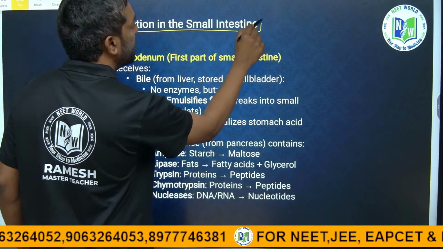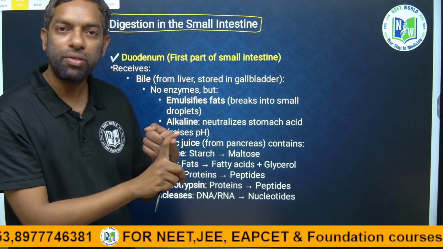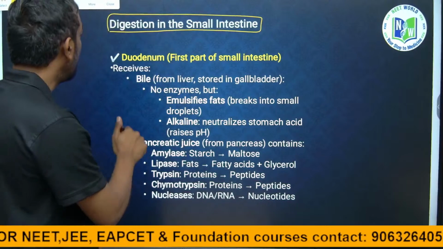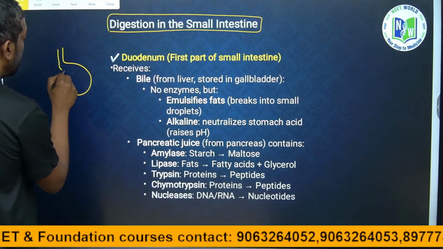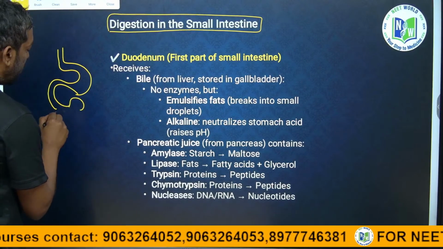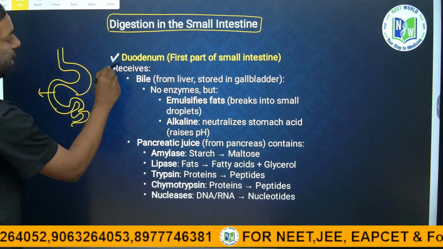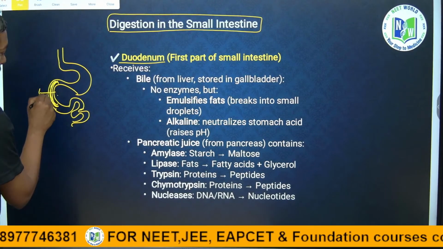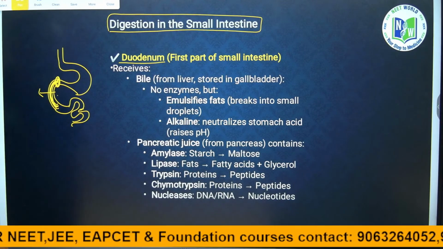Digestion in the small intestine. Okay, we completed digestion in the mouth, digestion in the stomach, and next is digestion in the small intestine. The small intestine has three parts, guys. This is the stomach. After the stomach, this is the small intestine. The first part is the duodenum. This C-shaped part is called the duodenum, which is connected with a sphincter, the pyloric sphincter.